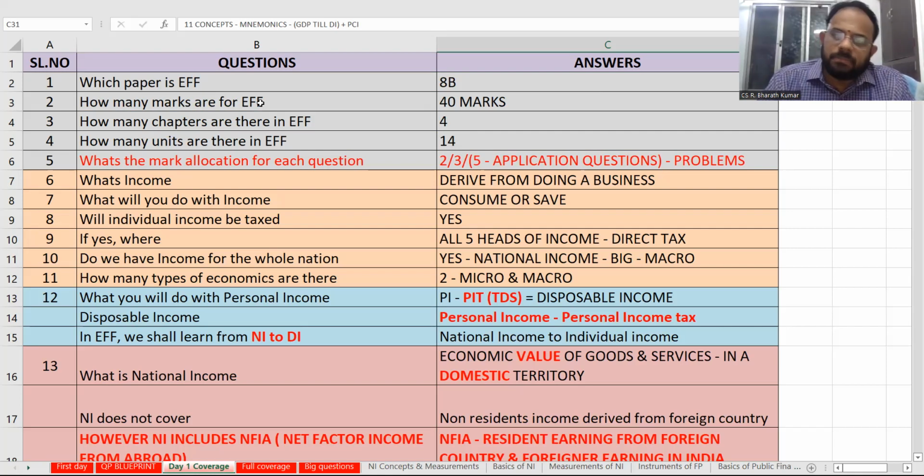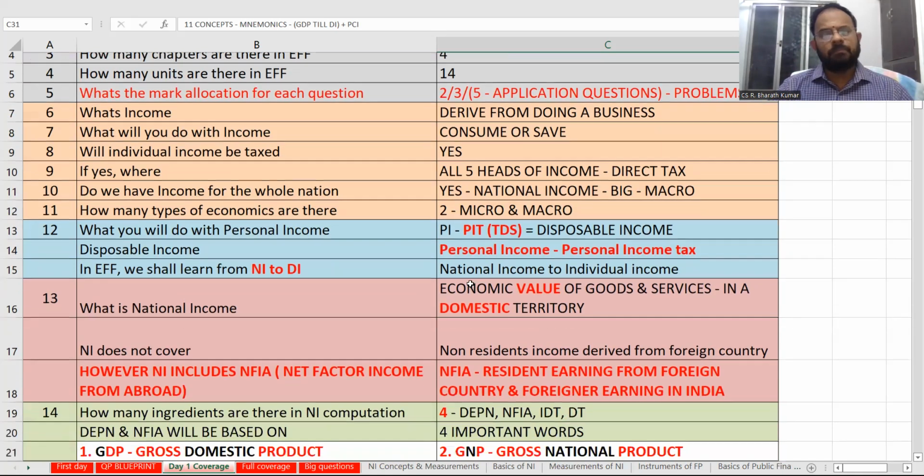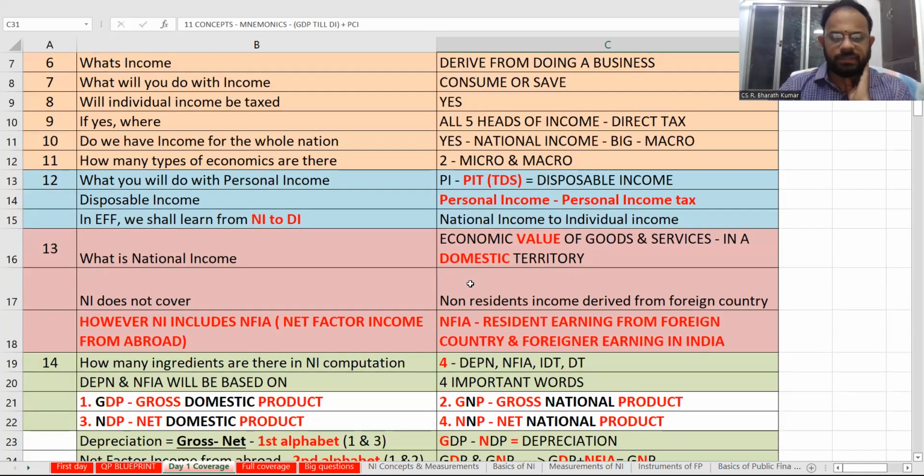How many types of economics? Micro, macro. What will you do with the personal income? You will deduct TDS and take only the net income, which is called disposable income. So what is disposable income? Personal income minus personal income tax. After your TDS, after your tax deductions, whatever you get is going to be your disposable income. So in economics, you are going to learn from national income down to disposable income, individual income. What is national income? Economic value of goods and services in the territory.